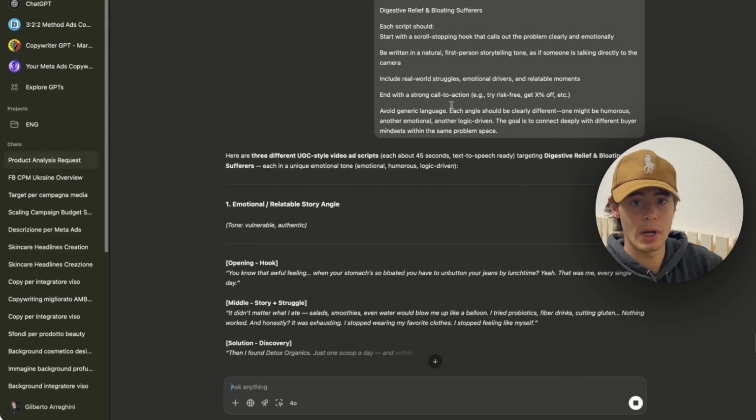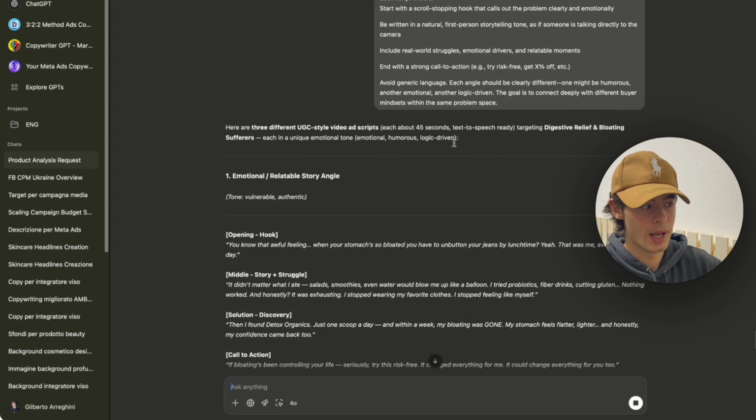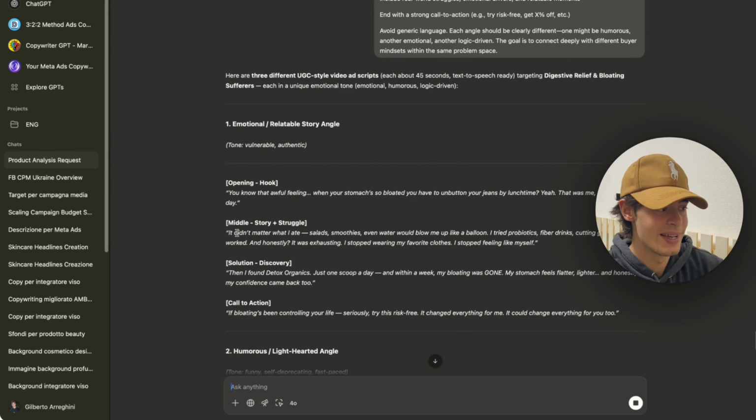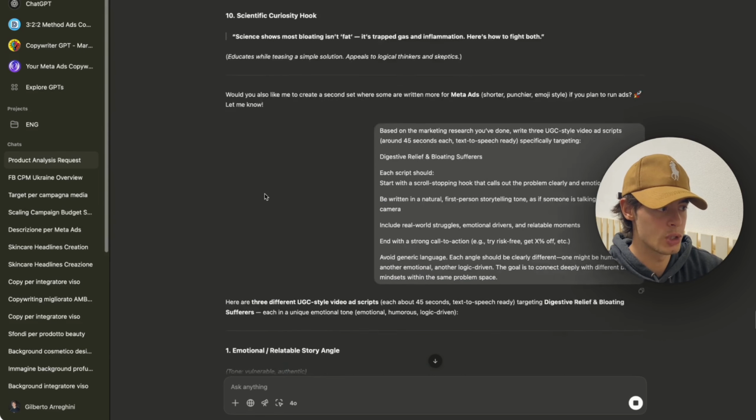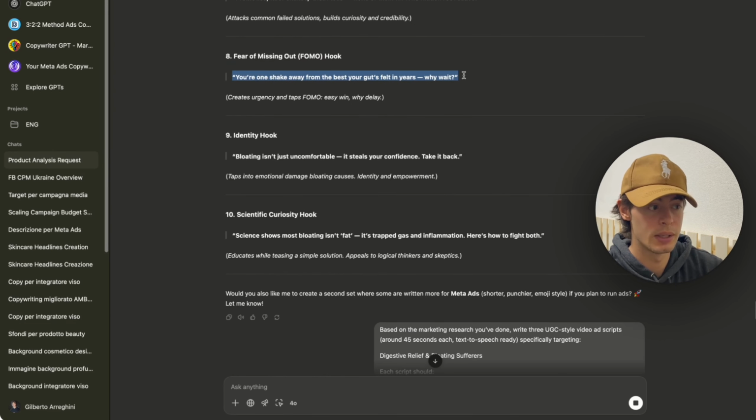And once again, you don't want to copy and paste what ChatGPT is saying and just use it right away. You probably want to do some tweaks, but in my opinion, usually a good 60 to 70% of this is good. You always want to tweak it a little bit. Maybe you want to change the hook, and you can actually use one of the hooks that you got right here. That's usually what I do.